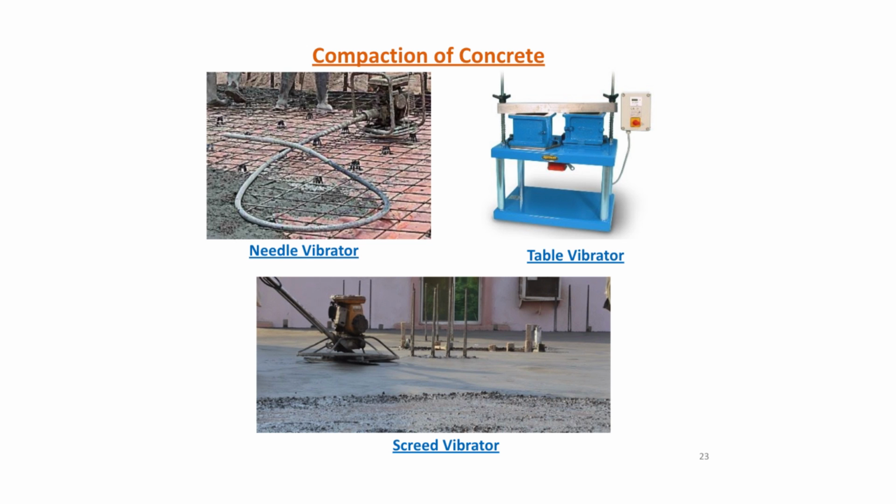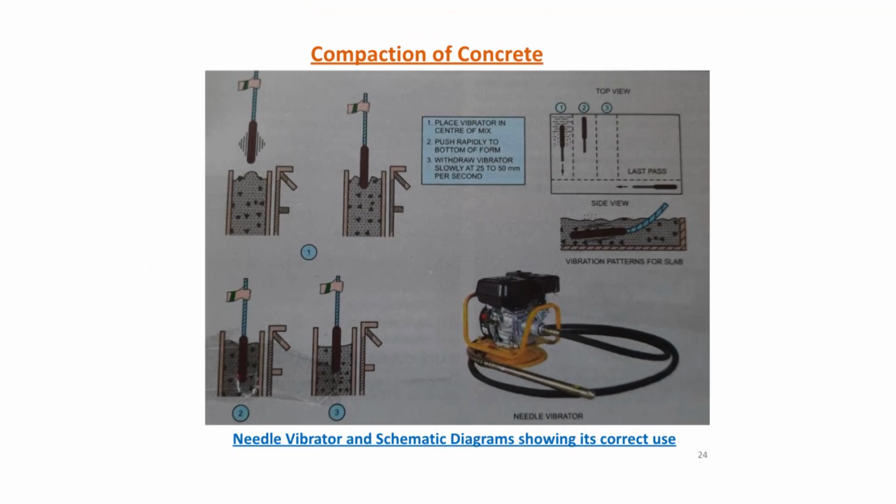There are some correct ways of using needle vibrators. In this picture you can see how the needle vibrator is used. First the needle vibrator is to be placed at the center of the concrete mix. It should be pushed quickly, touching the bottom of the surface, and while withdrawing it should be withdrawn slowly.